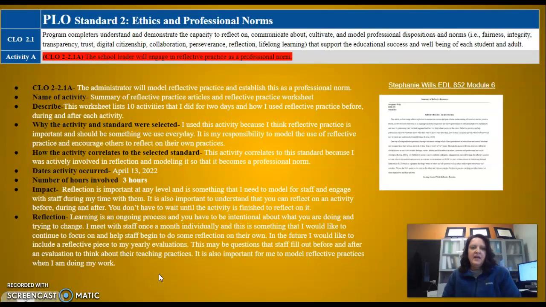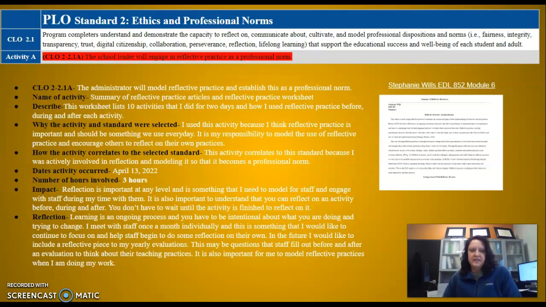Standard 2, Ethics and Professional Norms. In this standard, I chose component 2.1a. In my own words, the administrator will model reflective practices and establish this as a professional norm. The activity that I used was a summary of reflective practices and articles and a reflective practice worksheet.